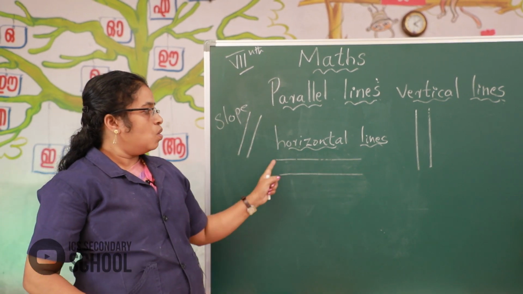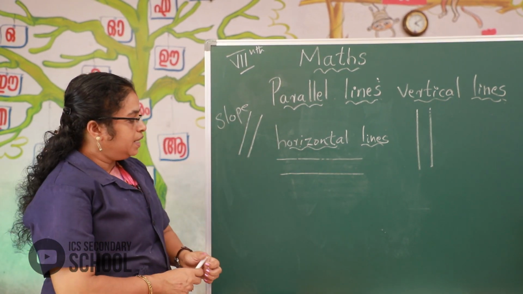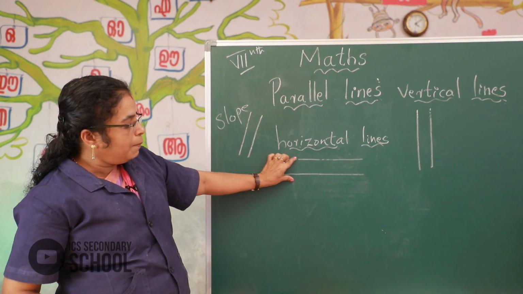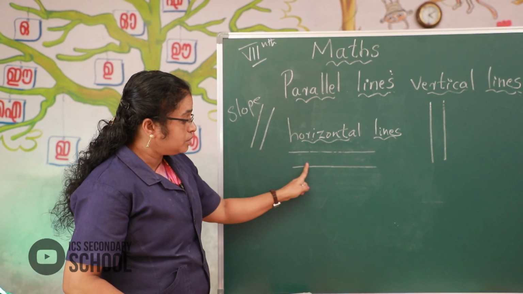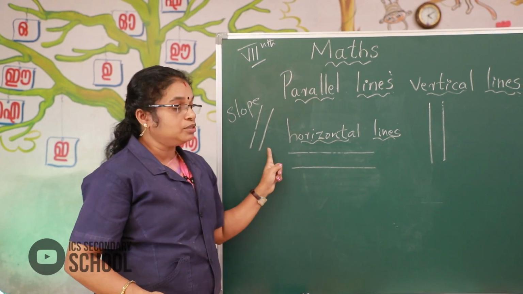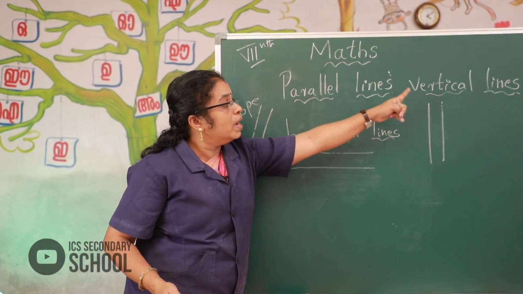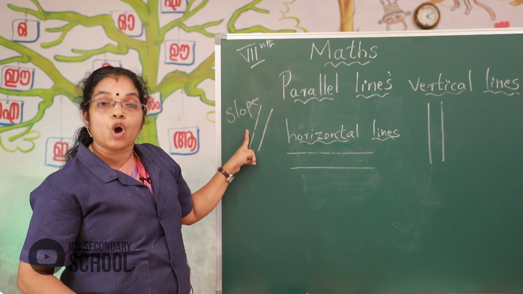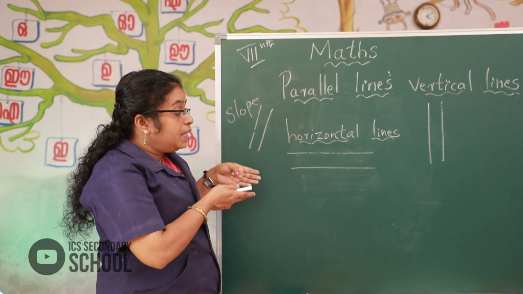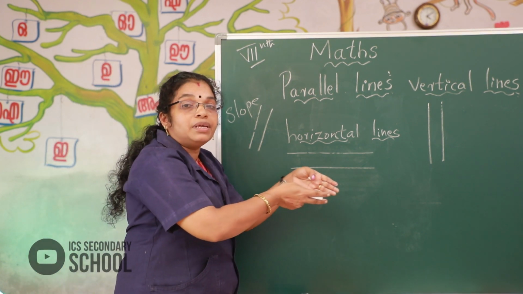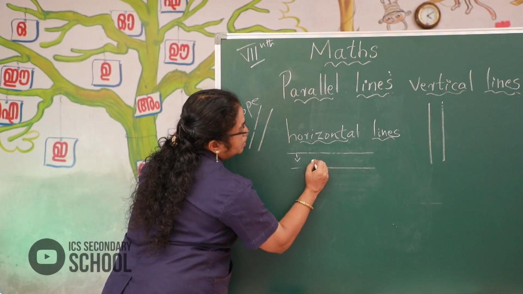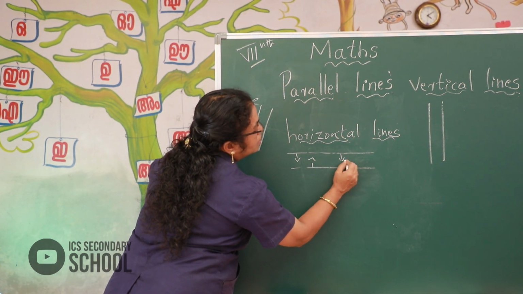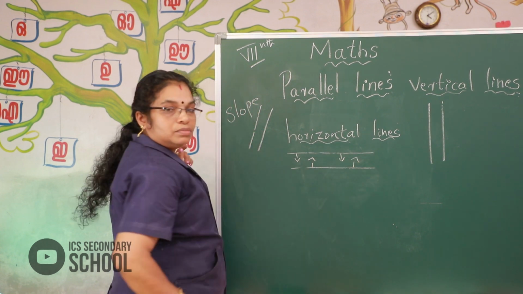Here look. What about these lines? These lines keep the same distance throughout everywhere. These horizontal lines, vertical lines and slope lines keep the same distance throughout everywhere. Here look, these lines keep the same distance.